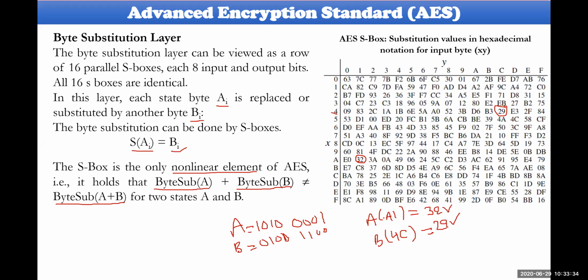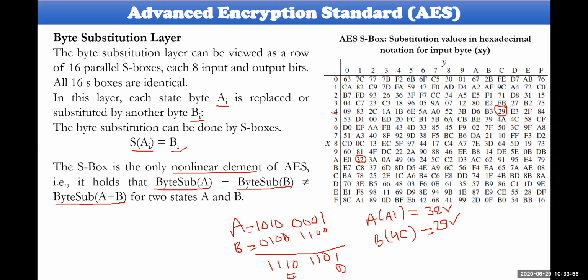If you add these two, if you send the byte substitution of the sum, let us consider hexadecimal adding. So 1, 0, 1, 1 in the sense this is D actually. And this is 0, 1, 1, 1, which is E actually.